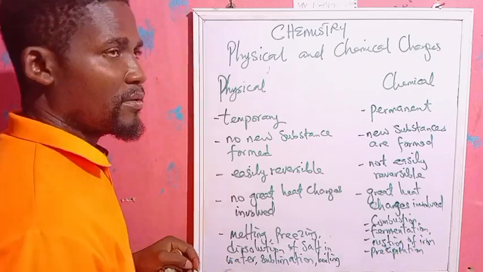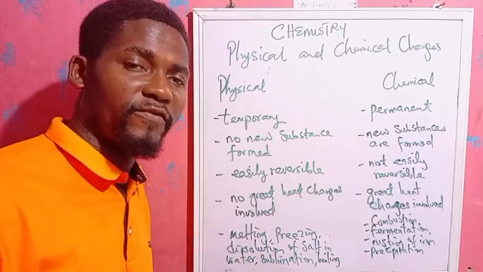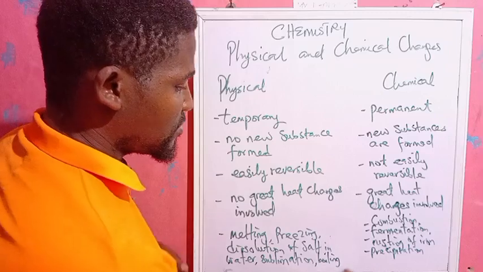We also have dissolution of metals in mineral acids, for instance, dissolving metals like calcium in sodium hydroxide. These are chemical changes.